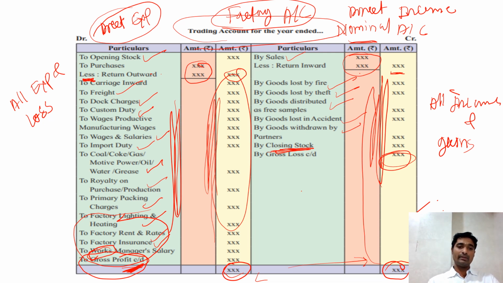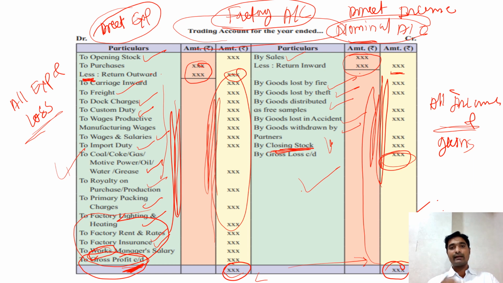It is prepared on the basis of direct expenses and direct income. See, on the debit side all the direct expenses are recorded, and on the credit side all the direct incomes are recorded, and it follows the rule of nominal account, and that is why debit all expenses and losses, credit all incomes and gains. But which incomes? Direct income. Which expenses? Direct expenses. So basically the trading account is prepared on the basis of direct income and direct expenses to find the gross result of the business.